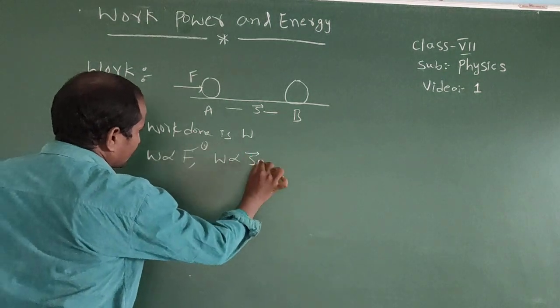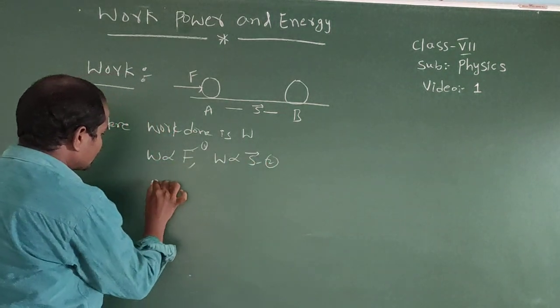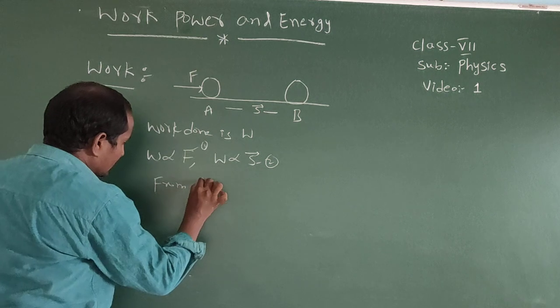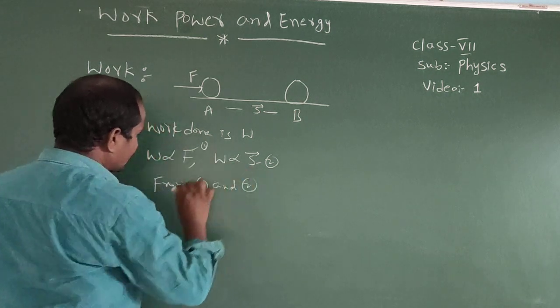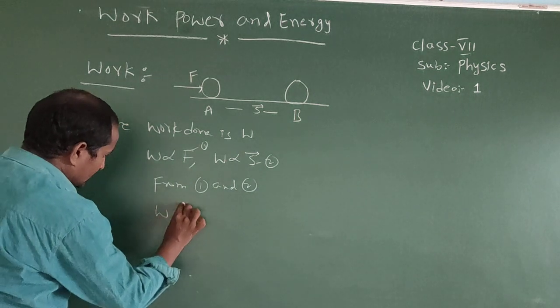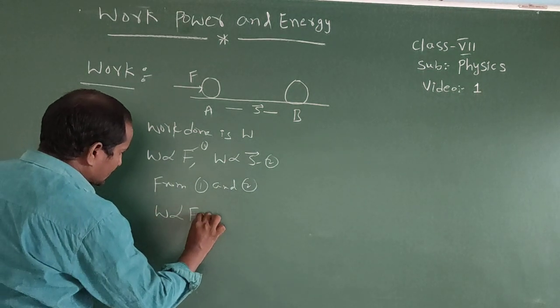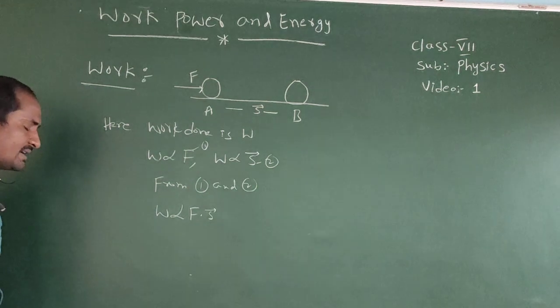It is equation number 1, and equation number 2. From equation number 1 and 2, we can write work done is directly proportional to F dot S.